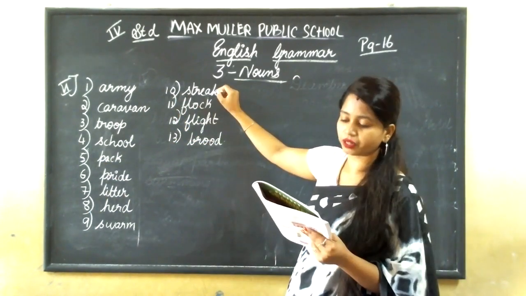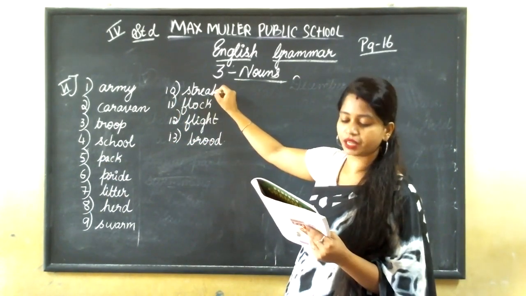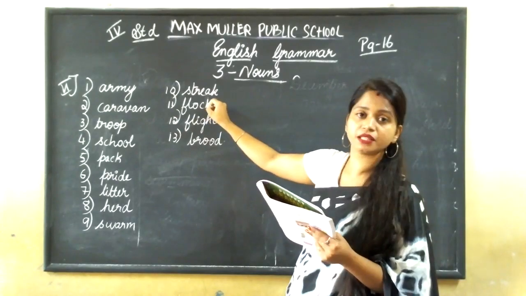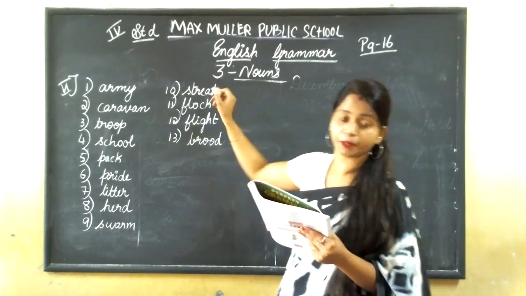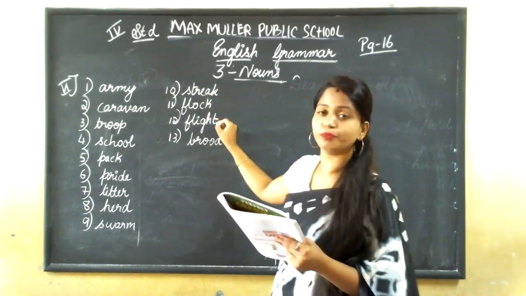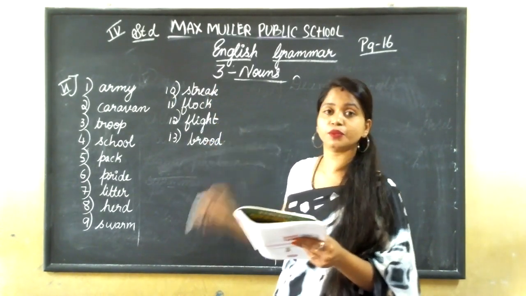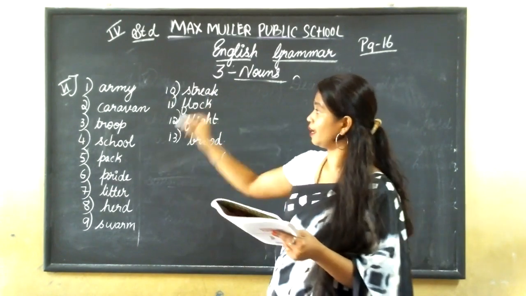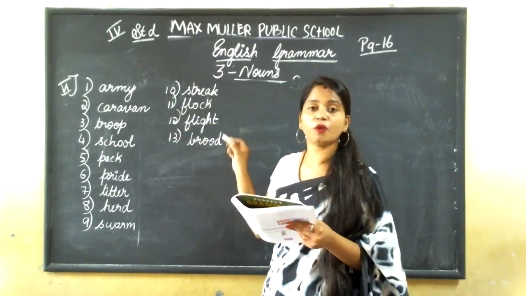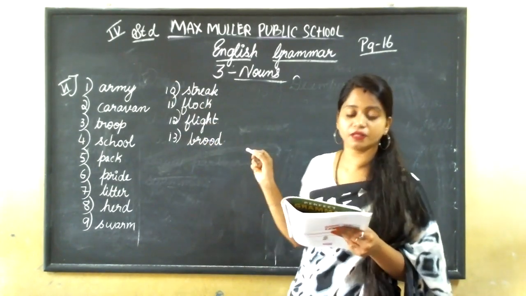A group of tigers, it is streak. A group of sheep, it is called a poke. A poke of sheep. A group of birds, it is a flight. A group of hens, it is a brood. Okay, these are the names for groups of animals or things or persons.